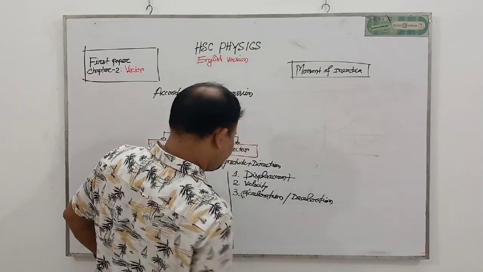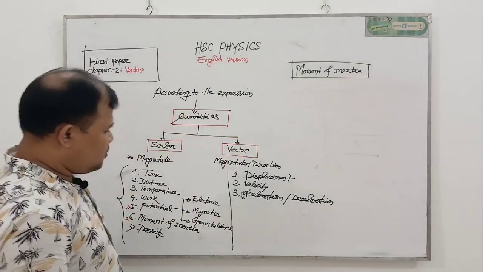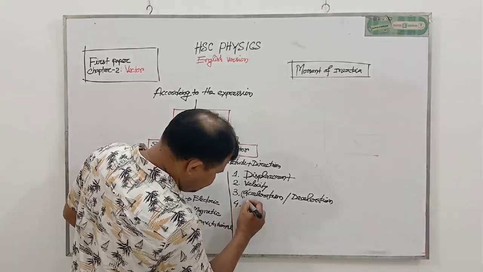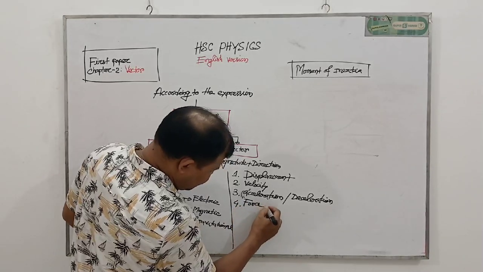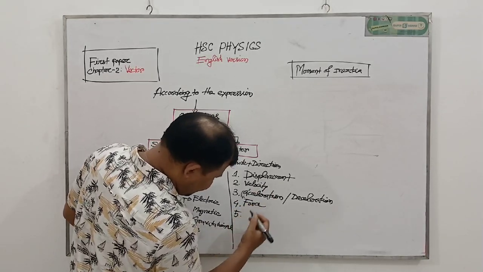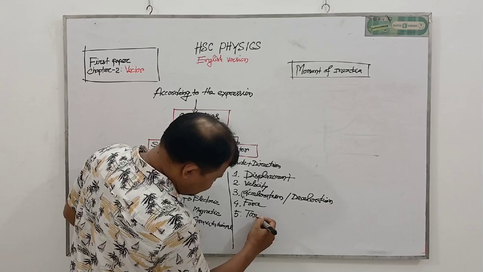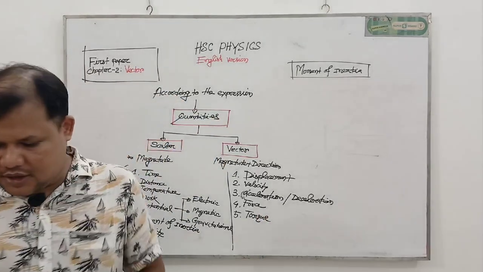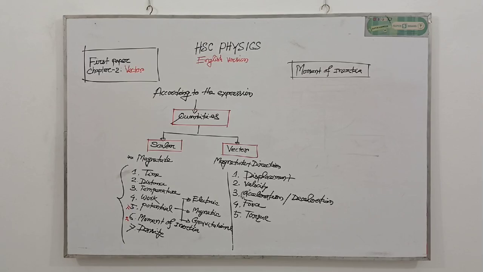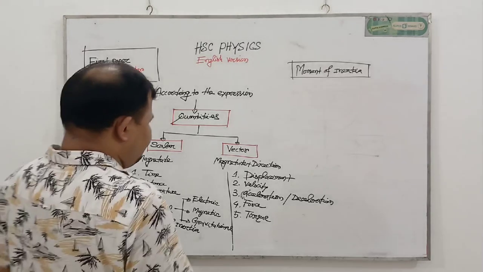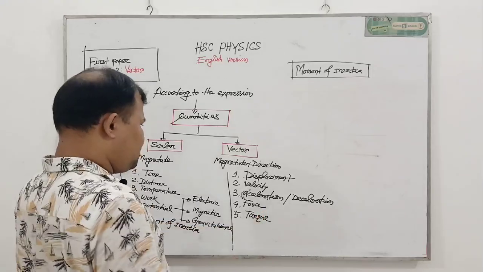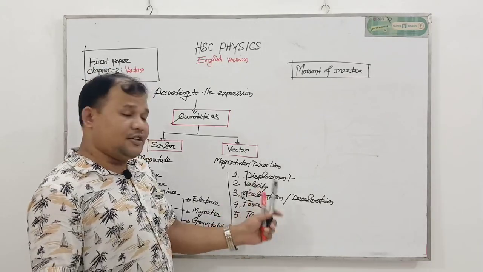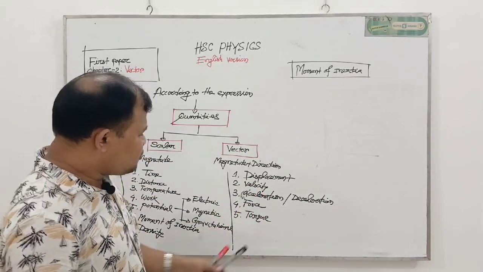Acceleration and deceleration is a vector quantity. Number 4, force is a vector quantity. Number 5, torque. This is also a new topic for you. My dear students, I think that all of you clearly understand displacement, velocity, acceleration and deceleration, force, torque.